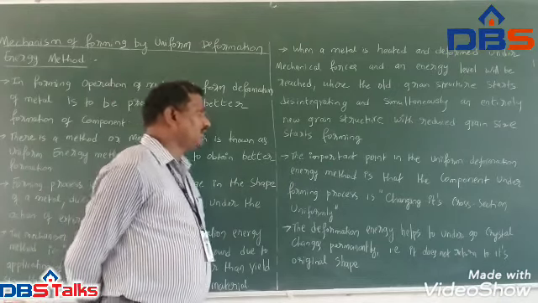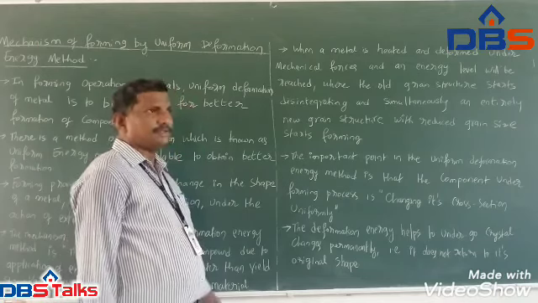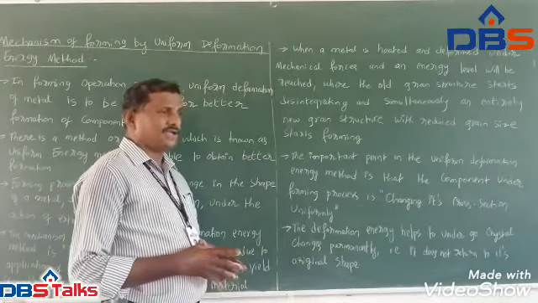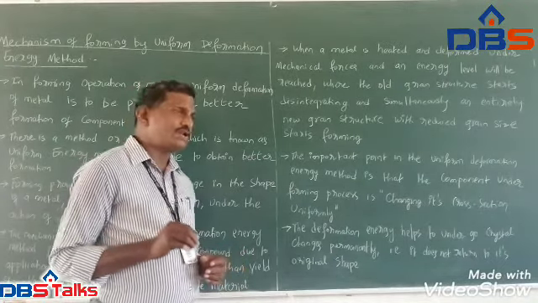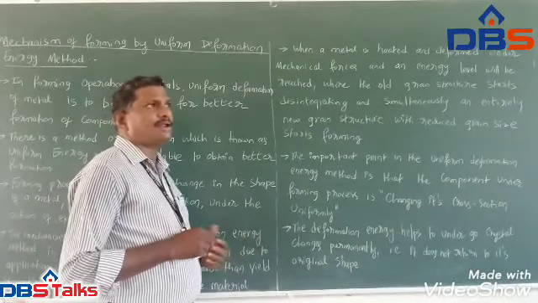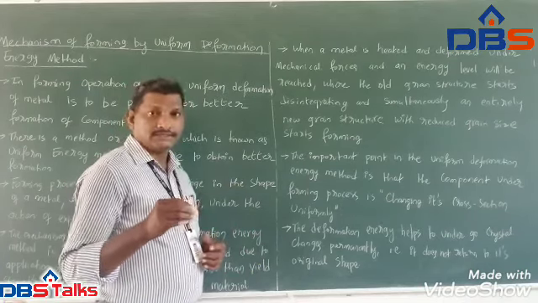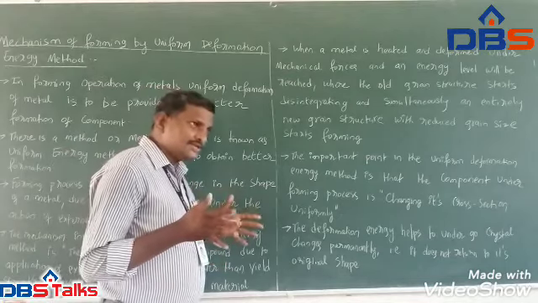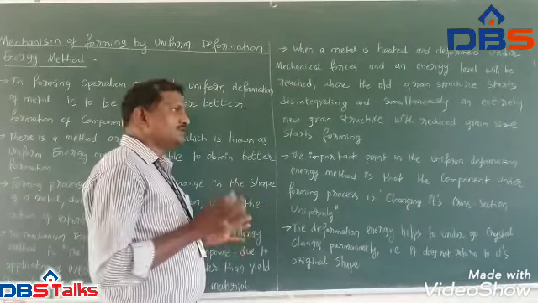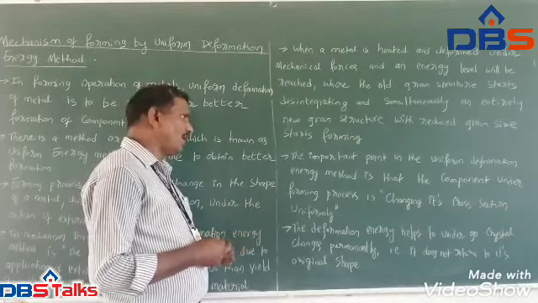One more important point in the uniform deformation energy method is that the component under the forming process changes its cross section uniformly. That is, when this forming process is undergoing on a metal by the application of both heat and mechanical forces, there is a change in its cross section. That change will be uniform throughout the cross section of the body or metal.